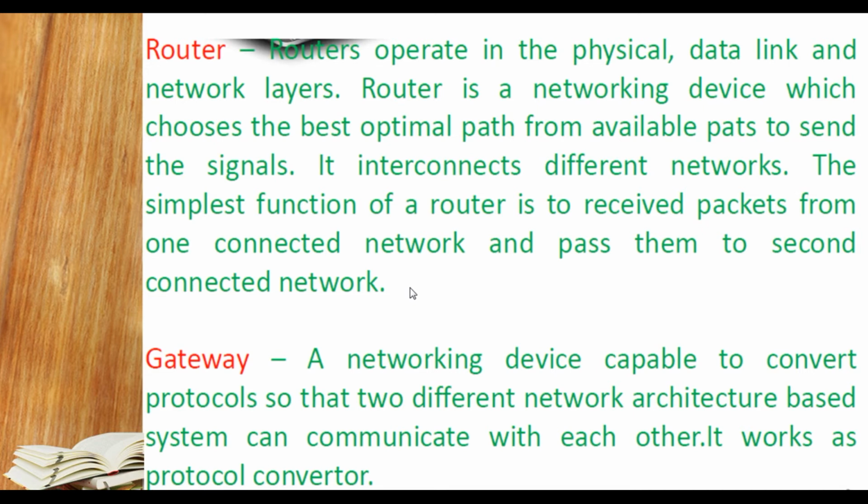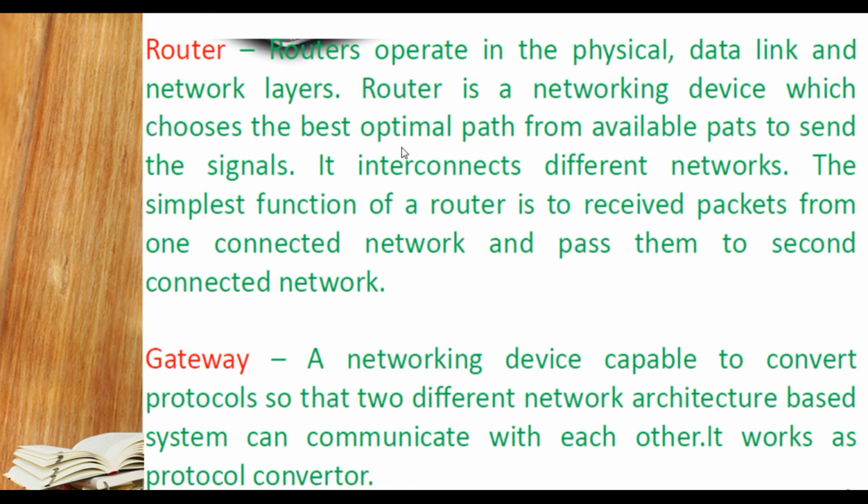It works as a protocol converter, so sometimes a gateway is known as a protocol converter. The gateway converts the protocol between two different networks to make communication possible, whereas the router is a network device which decides the route and transmits the packets by different routes to the destination.